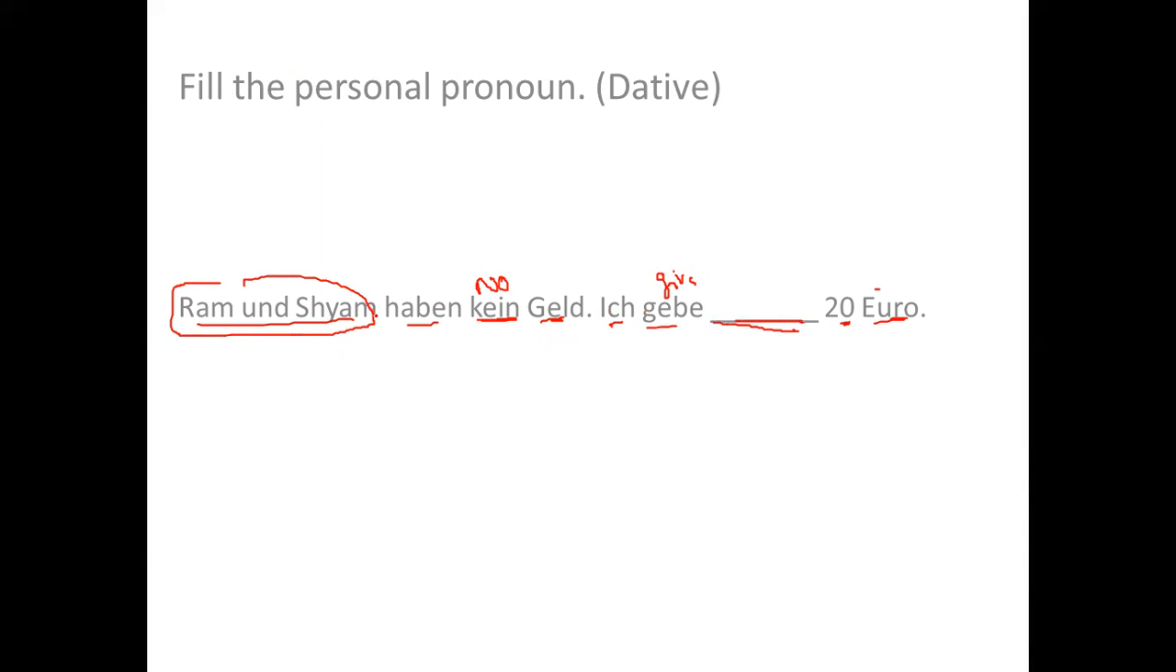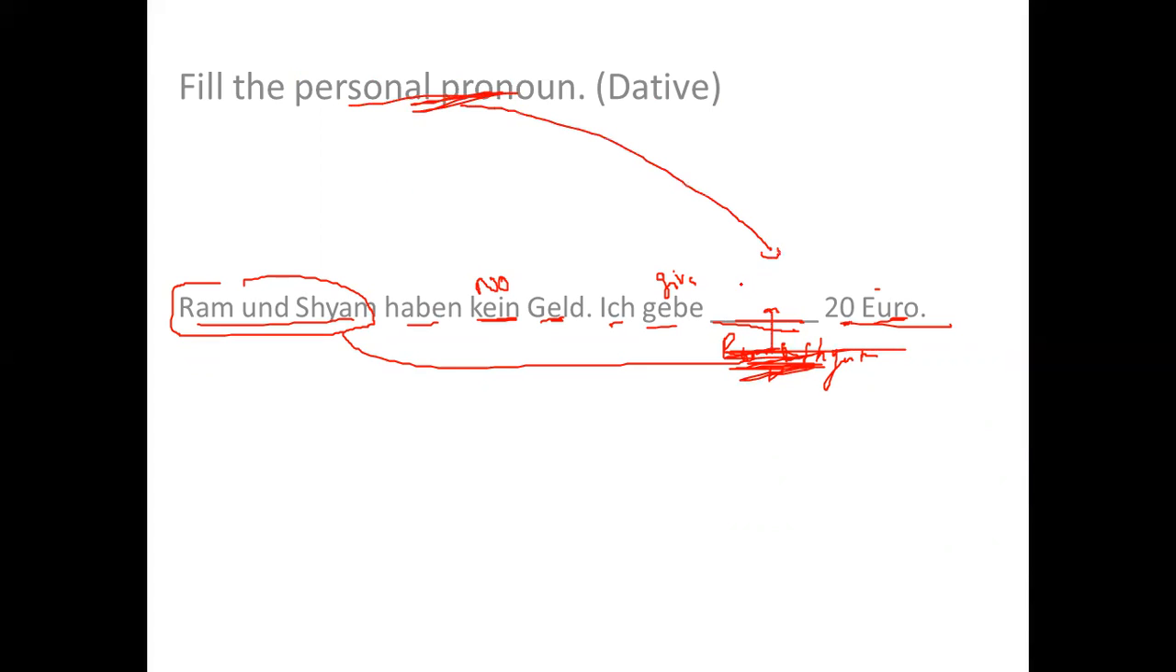One is: Ram and Sham have no money, I give Ram and Sham 20 Euro. This is one possibility. But if I write Ram and Sham here, there will be a repetition, and I don't want to repeat Ram and Sham. I want to use a word which can replace this. I want to use a personal pronoun where I can avoid the repetition of the noun. So I will write: I will give them 20 Euro.